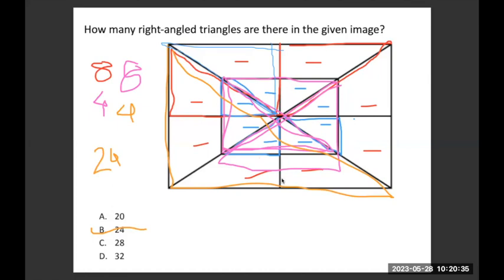Any confusion? Any doubts here? Okay, chalo. We'll move to the next one now.